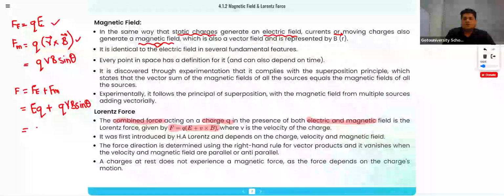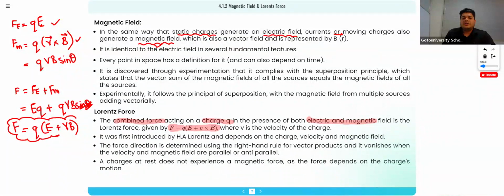So this will be equal to Q common, E plus VB. Yes, we are not considering sine theta here; we are only considering these two equations. So from here we got the derivation of the Lorentz force, and the derivation is F is equal to Q in bracket E plus VB.